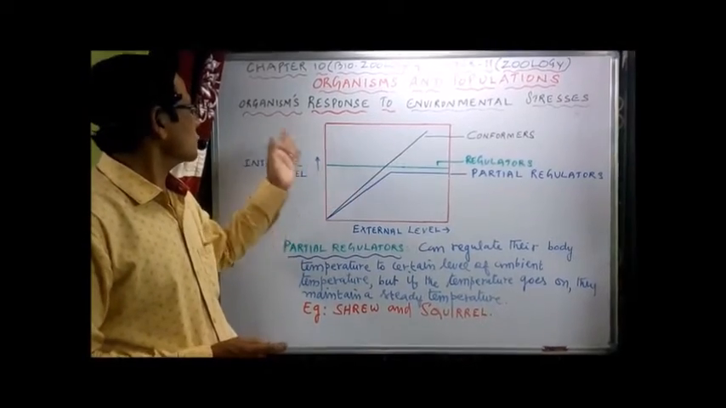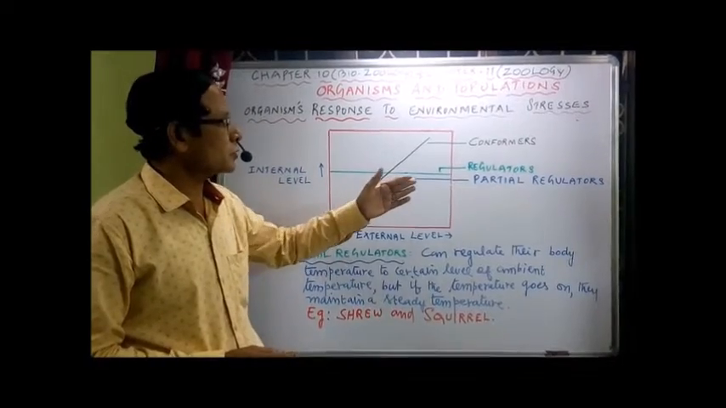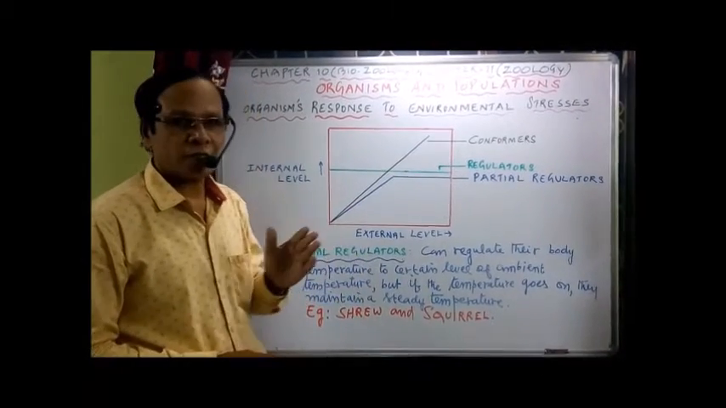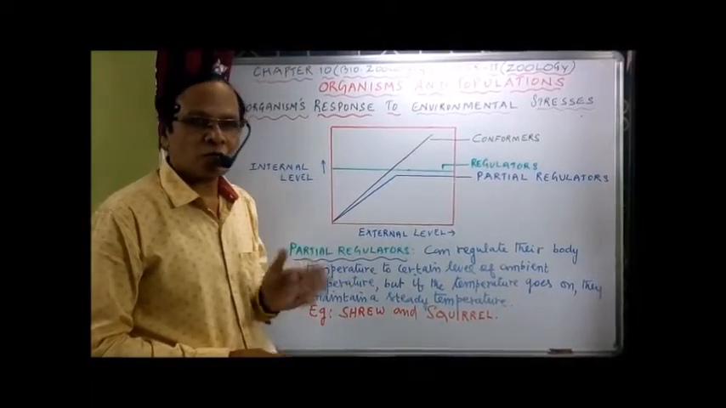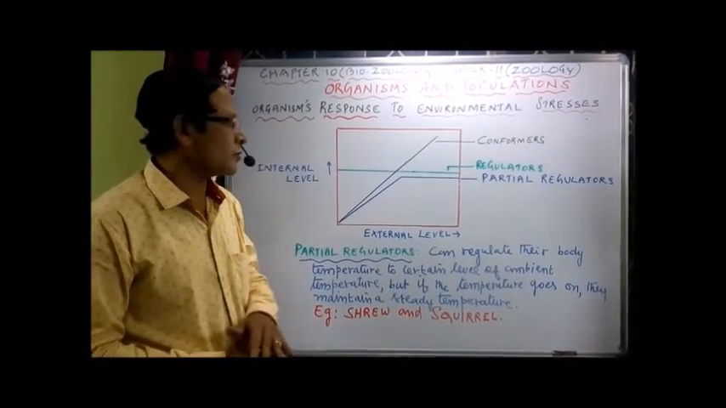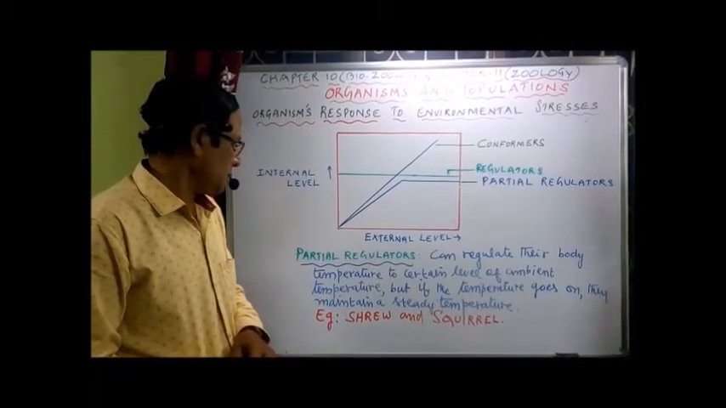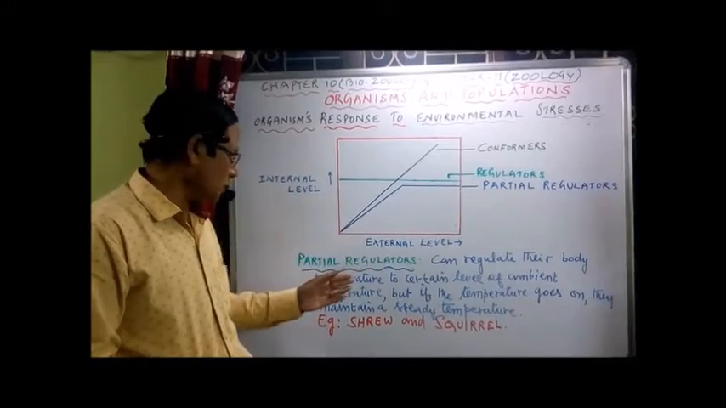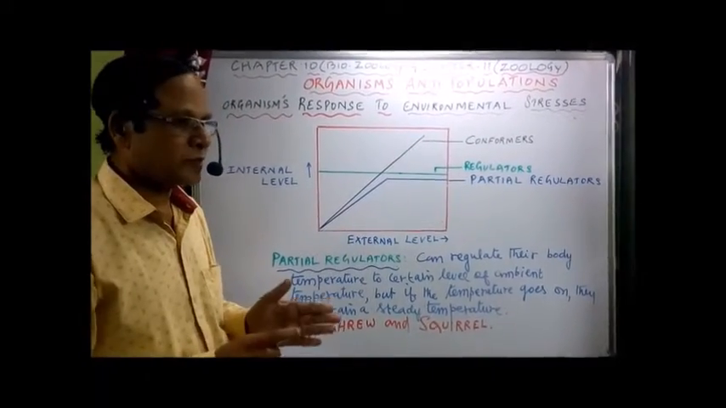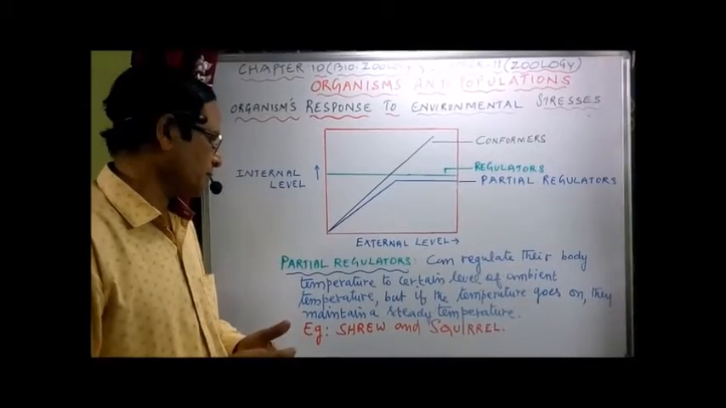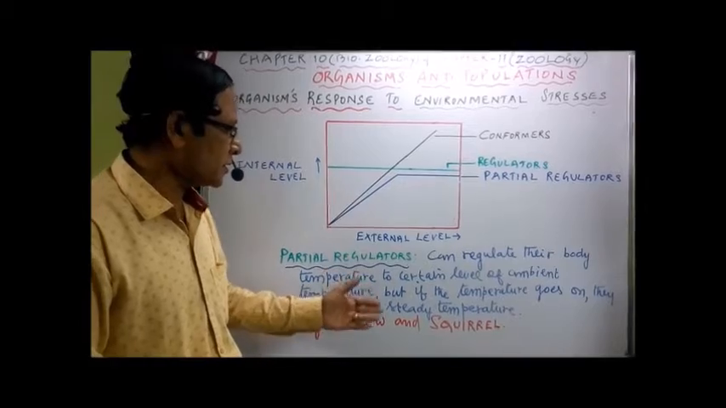Now this is a graph showing organisms' response to environmental stresses. I already described the regulators, which maintain a constant internal environment, and conformers, which cannot maintain a constant internal environment. And now the partial regulators. It is not there in the book. So partial regulators can regulate their body temperature up to a certain level of ambient temperature. Ambient means the outside, changing temperature. But if the temperature goes on, they maintain a steady temperature.